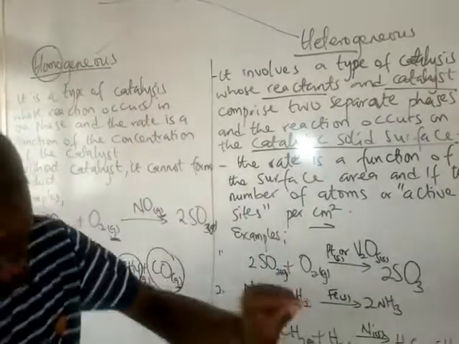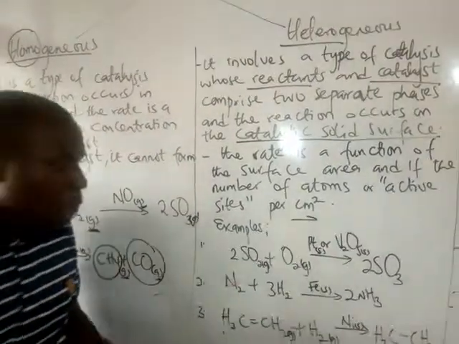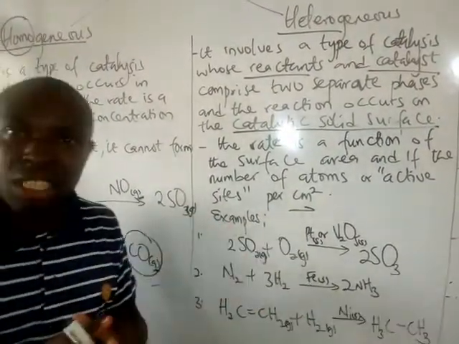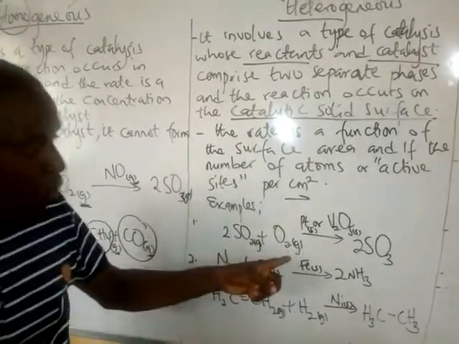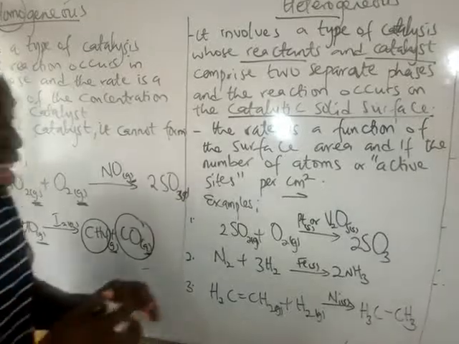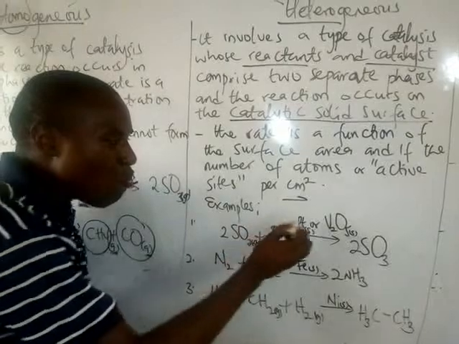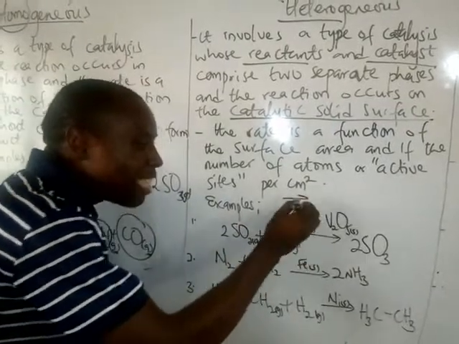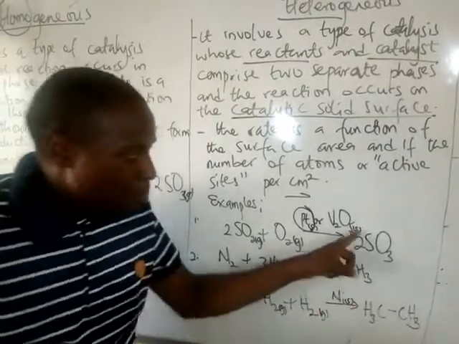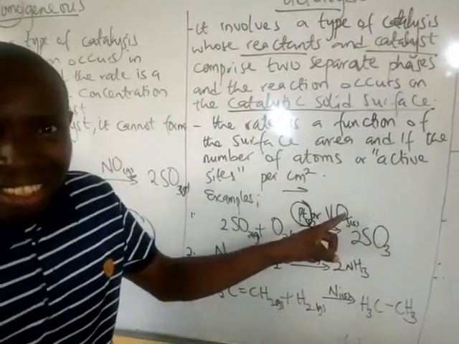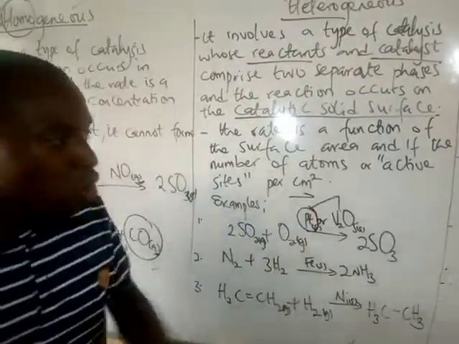As you can see at the bottom, a very good example is the contact process, whereby sulfur dioxide is oxidized with oxygen in the presence of a finely divided platinum catalyst or vanadium pentaoxide. Vanadium pentaoxide. These are the catalysts used to yield what?